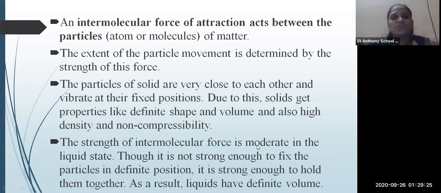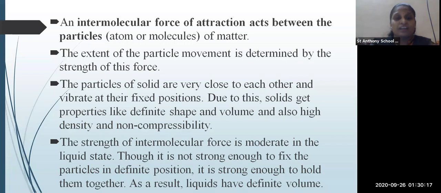Now the second figure is about the liquid state. In the liquid state the strength of the intermolecular force is moderate. The solid particles vibrate at their fixed position, but in liquid the strength of the intermolecular force is moderate, so it is not strong enough to fix the particles in a definite position.